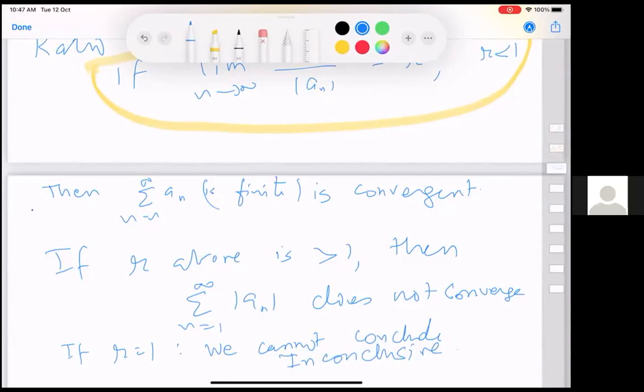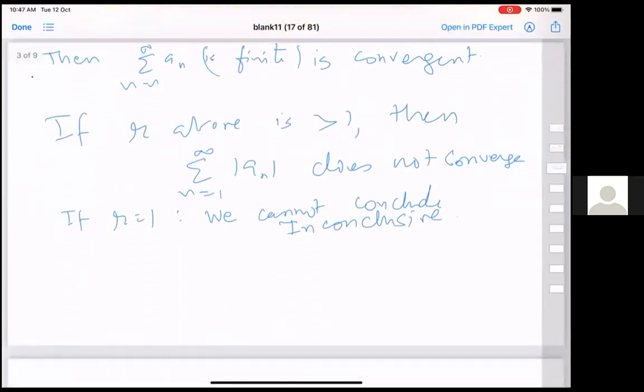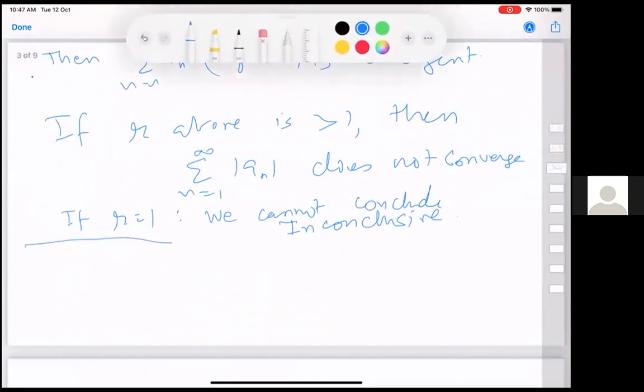Okay. So first, let us write the proof, which is very easy, and then we will discuss some examples of all the three kinds, and let's understand what it does.